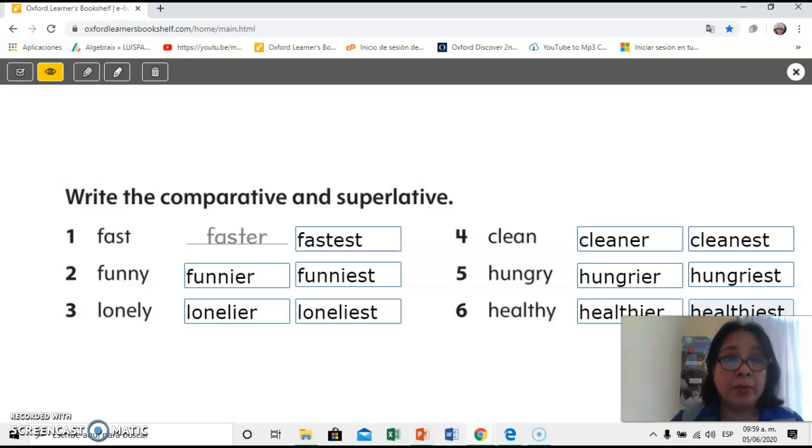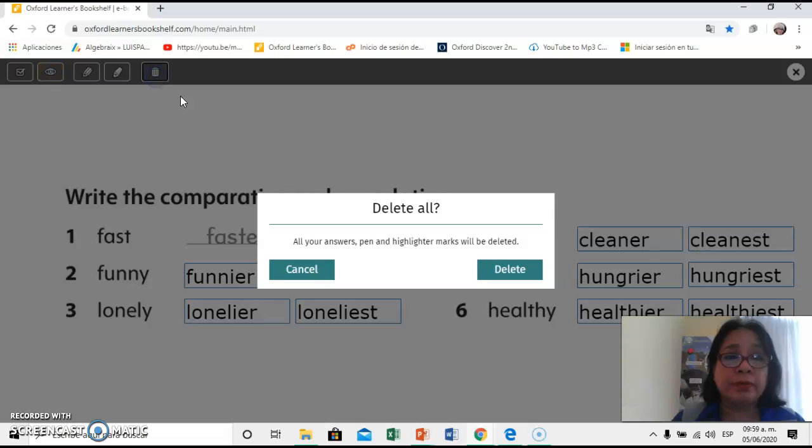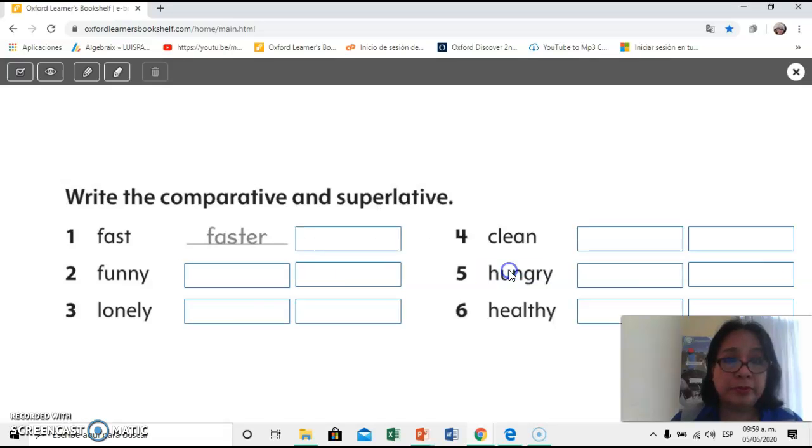Excellent. Remember, you write the comparative and the superlative form of these adjectives, and then you check your answers here in the ebook, okay? I will erase these answers. 1, 2, 3. You can write them on your own and check them here in the ebook.